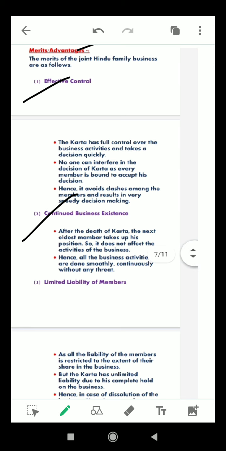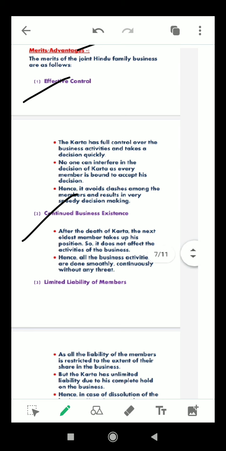After the death of the karta, the next eldest member takes up his position. If that eldest member died, if grandfather died, then father will take the position. So it doesn't affect the activities of the business, because it is a family business, it will go on. Hence all the business activities are done smoothly and continuously without any threat.